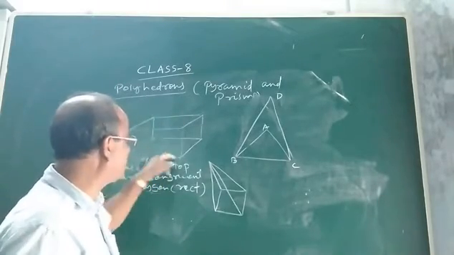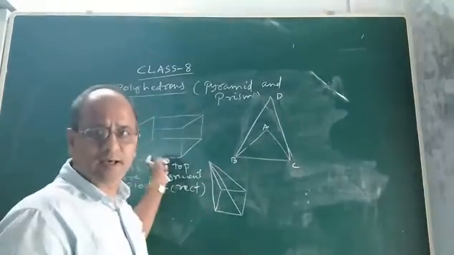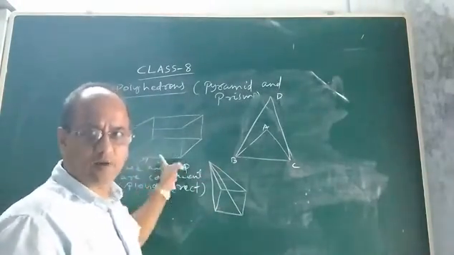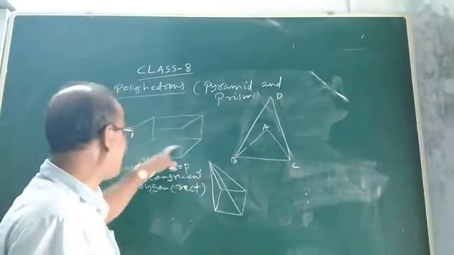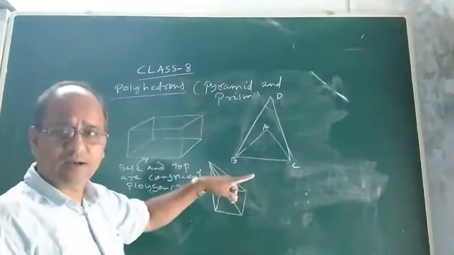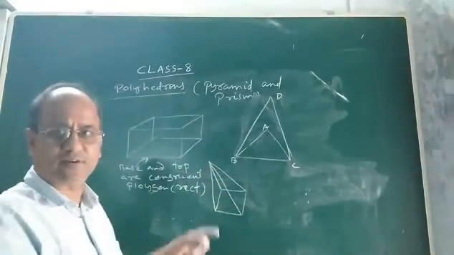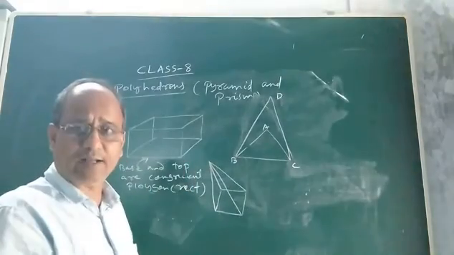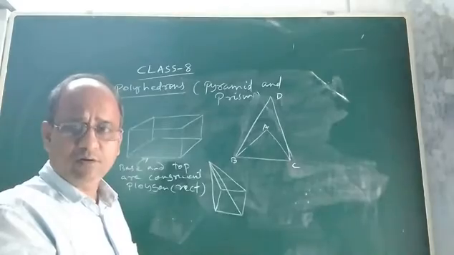And what about the other lateral faces? There are 4 other faces other than the top and base. There are 4 lateral faces. Now if I ask you the shape of each lateral face, it is again a rectangle, and a rectangle is a parallelogram. We have already discussed this in the chapter Understanding Quadrilaterals. Every rectangle is a parallelogram.